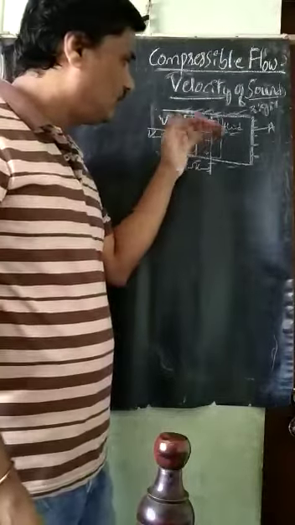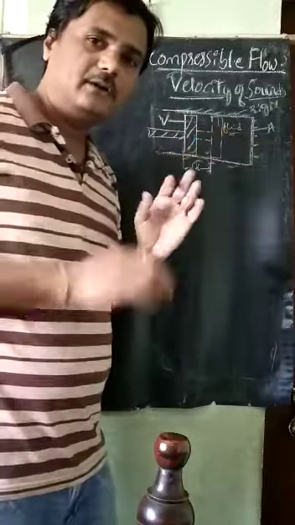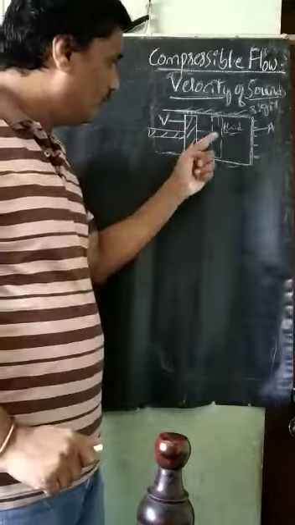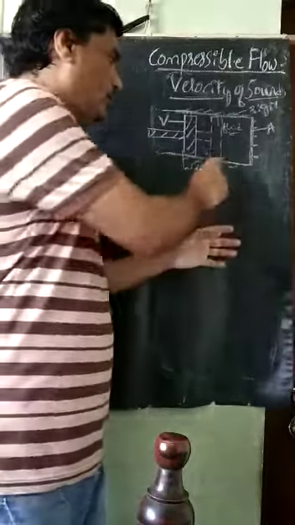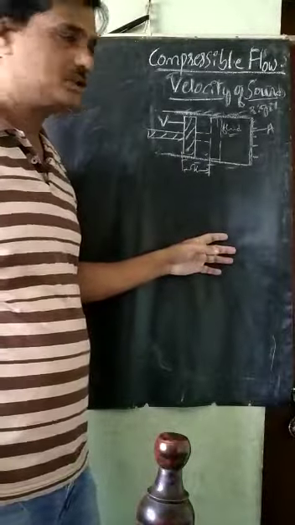When the piston moves inside the cylinder, the fluid there will be compressed. The new position of the piston is somewhere here.